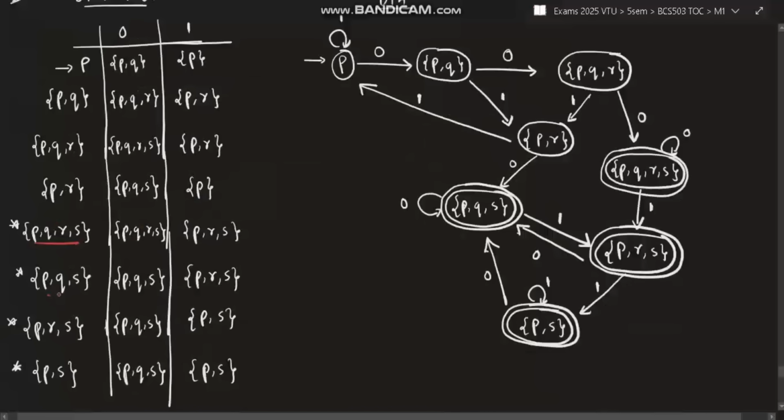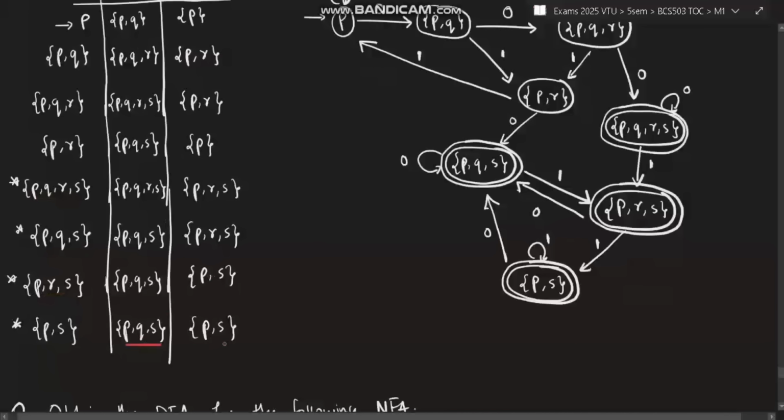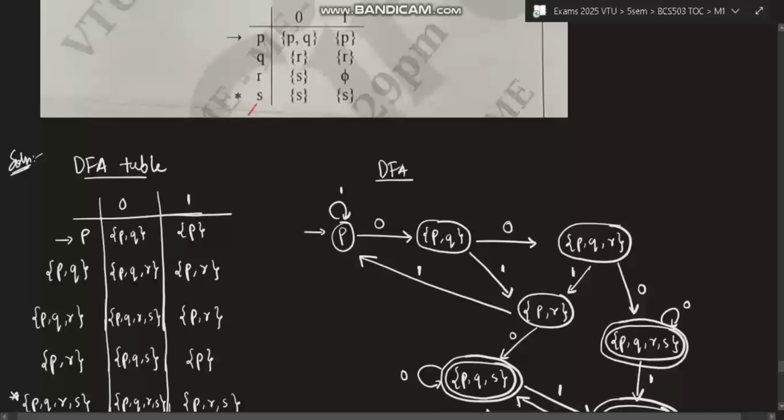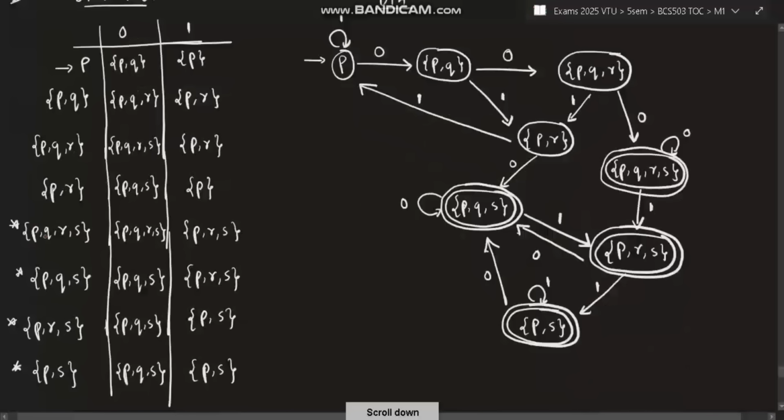So wherever I get something new, I'll keep it as such and find out on 0 and 1 where all it's going, until I stop finding new things. When I stop finding new things, I'll mark with a star wherever S is present. Why will I mark a star? That is because S has a star here. Whichever group it is in, that will be the final state.